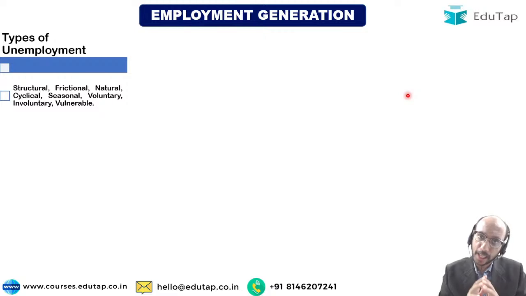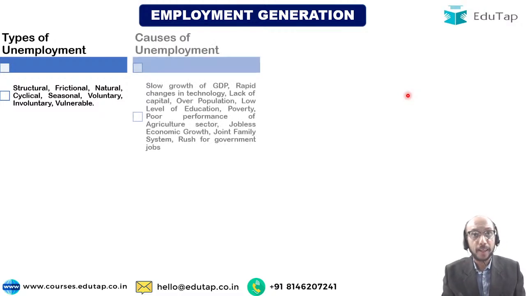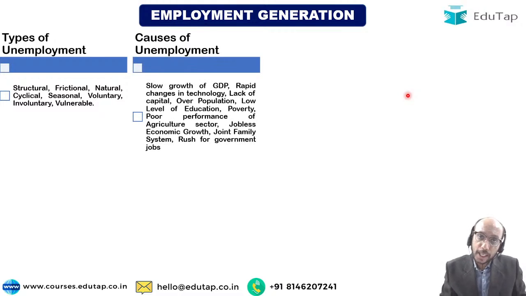Your examiner can ask you the question, what are the different types of unemployment. So very clearly you should know the definitions related to this, so that if they ask you in the examination, you are able to answer it. Next, they can ask you what are the causes of unemployment? Why is it that India is facing unemployment? What are the reasons? What are the most probable causes?